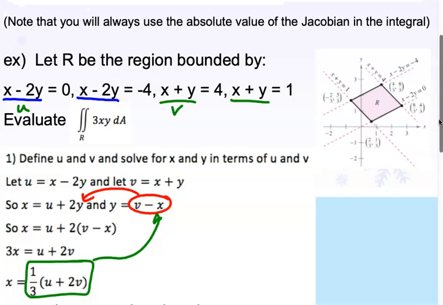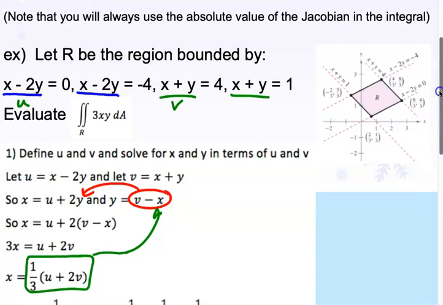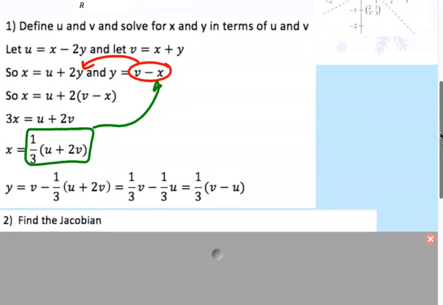So we need to find the Jacobian. So you have your x. Where's my x? Oh, here. Okay. So I'm going to put a new box around my x. Okay, so there's my x.